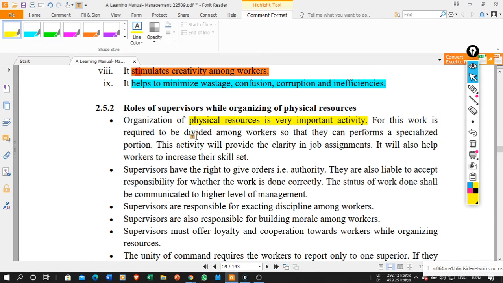Okay, so he needs to allocate or organize all the physical resources in a proper manner. For this, work is required to be divided among the workers so that they can perform a specialized portion. Now, if I need to do that, what do I have to do? I need to divide the work among the workers. Why do we need to divide the work among the workers? Because when I divide the work among the workers, they can perform a specialized portion only, a specific portion.